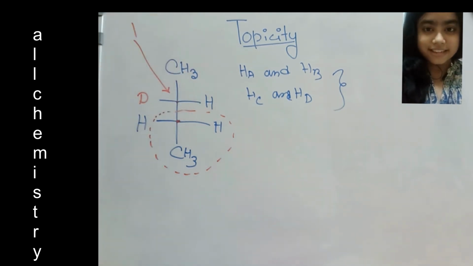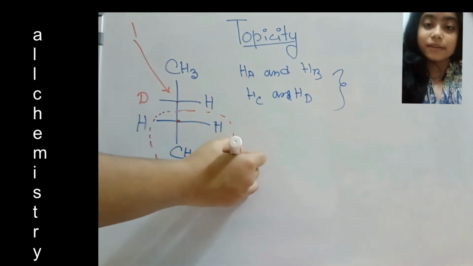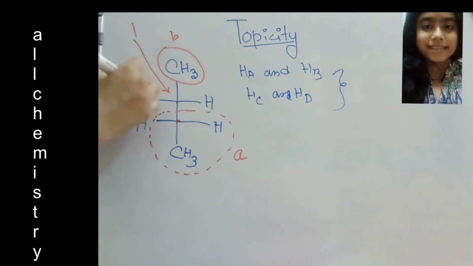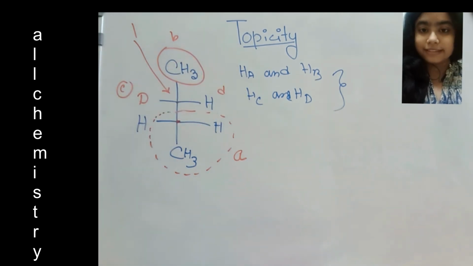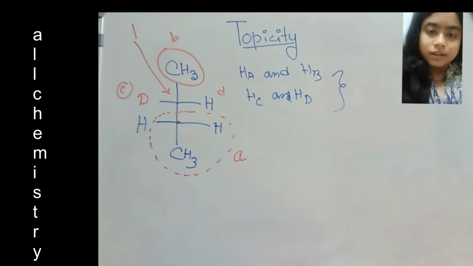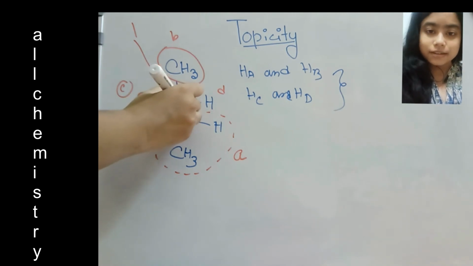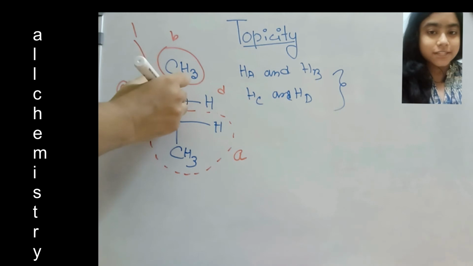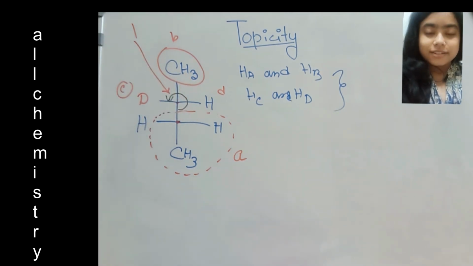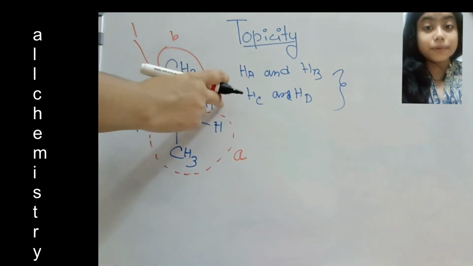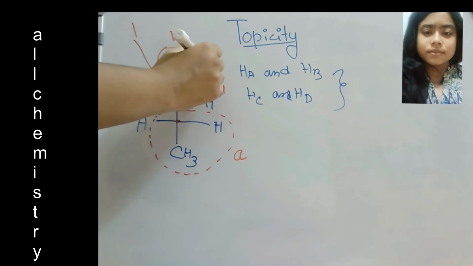For this, the first priority will be this, second priority will be this, third deuterium, and fourth hydrogen. After doing the priority, we find that the rotation is like A to B to C, which is anticlockwise, and the lower priority group is in vertical position, so that center will be R.